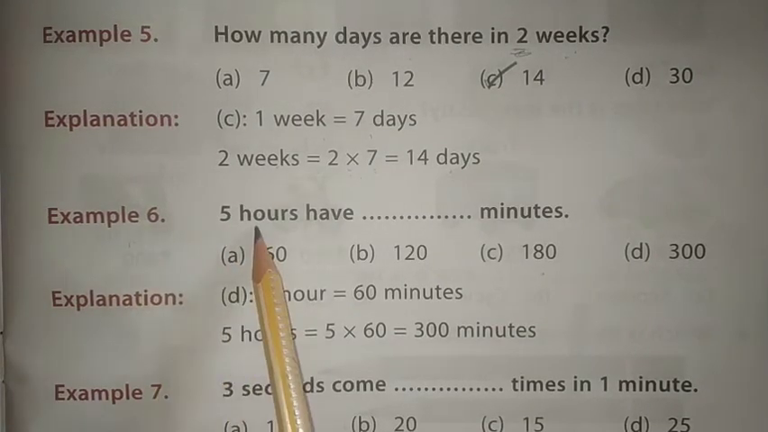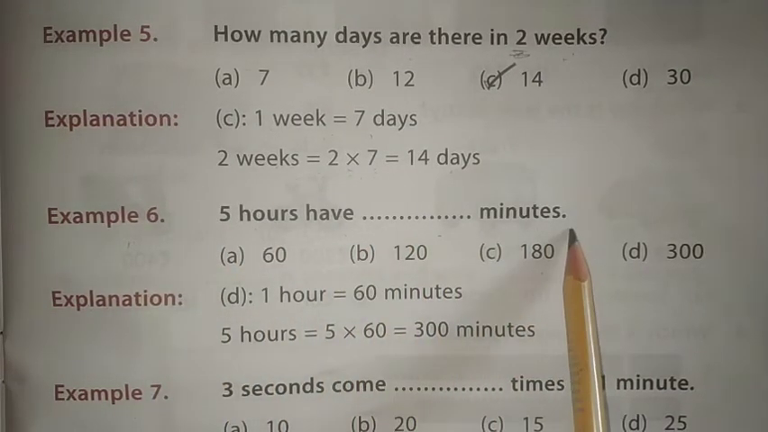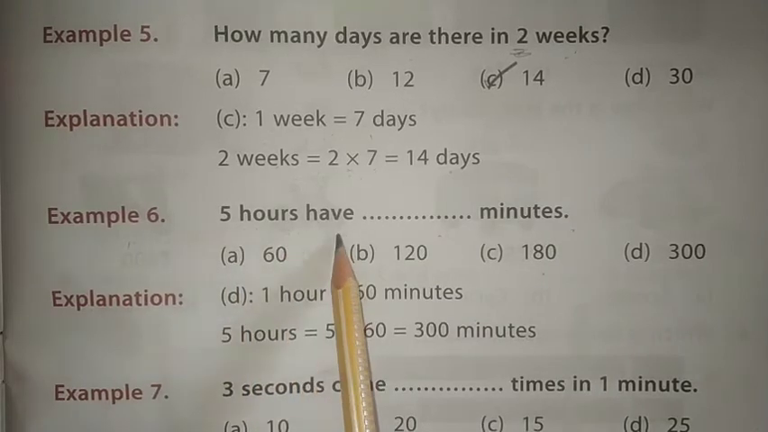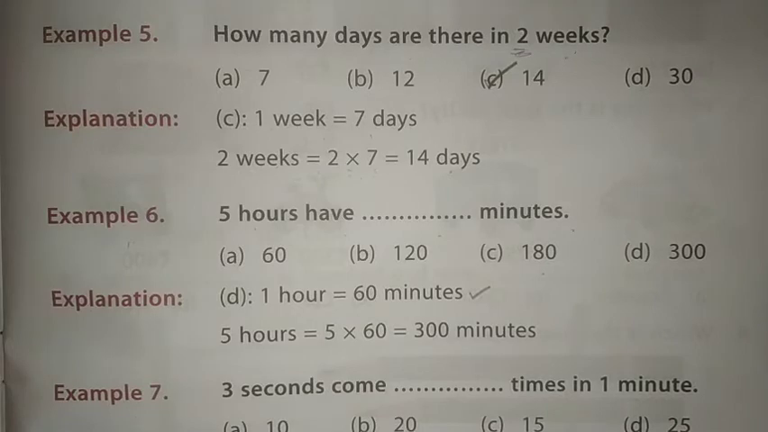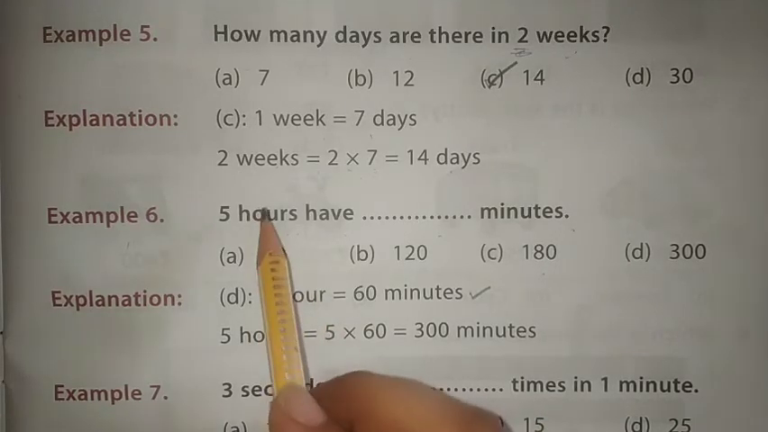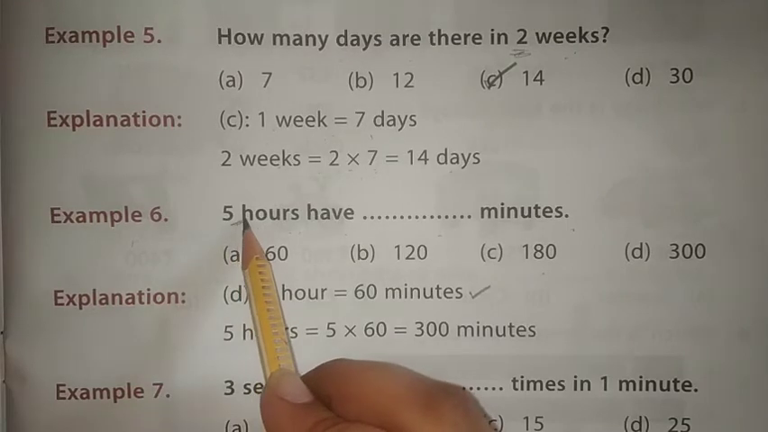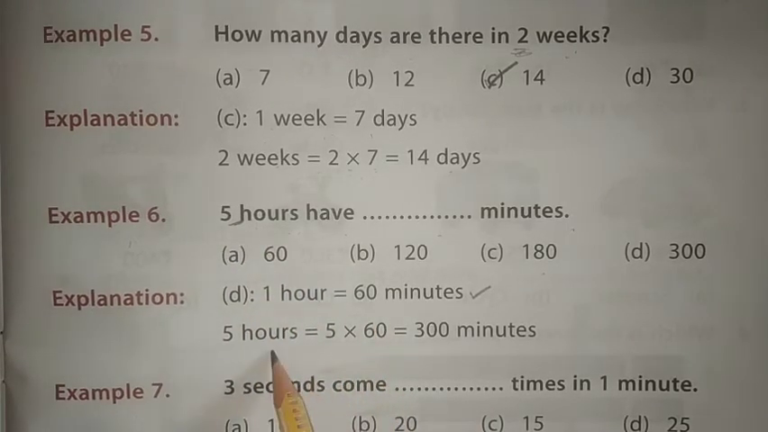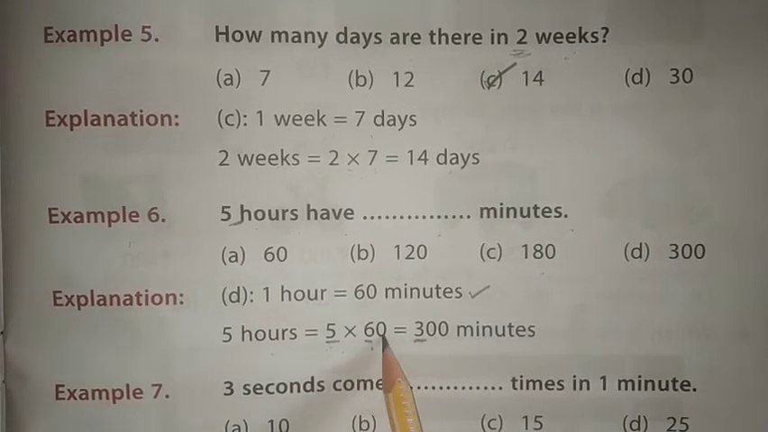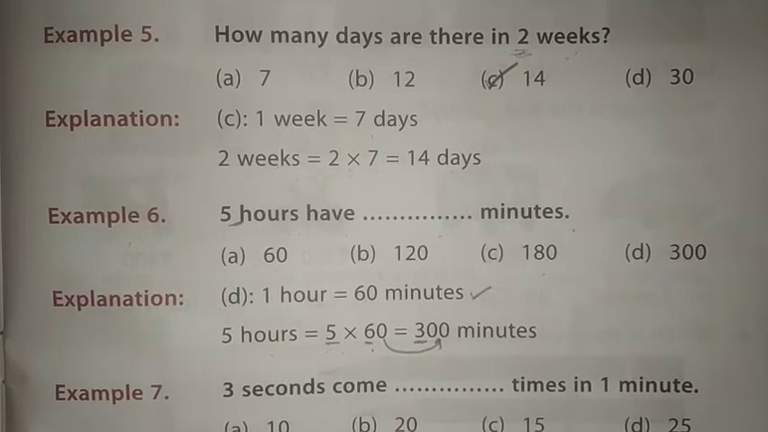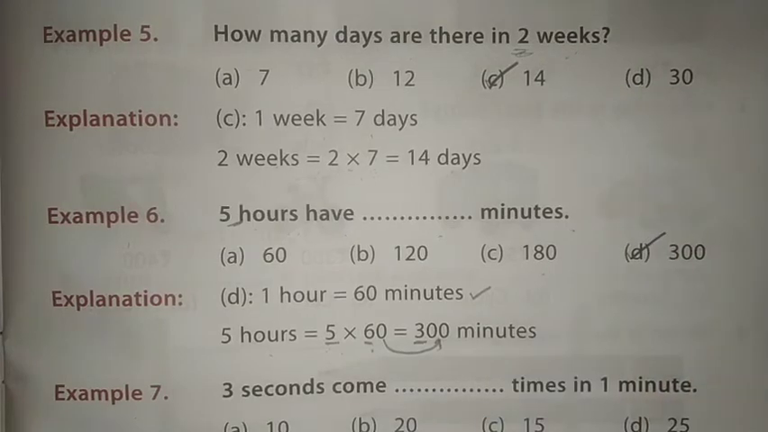Now comes to example number 6. 5 hours have dash minutes. So 1 hour is equal to 60 minutes. As you know, we have learned 1 hour is equal to 60 minutes. So we have to find how many minutes are there in 5 hours. So we are going to multiply 5 hours equals to 5 multiply 60. So 5 sixes are 30 and 0 will be coming here. So we have multiplied. So our answer is 300.